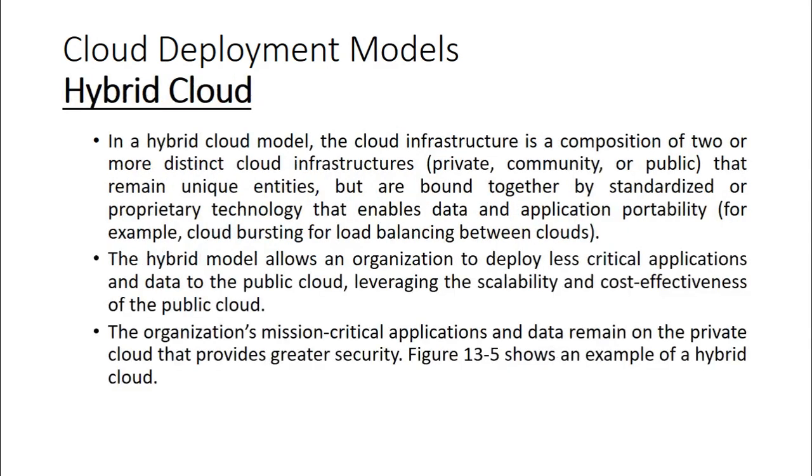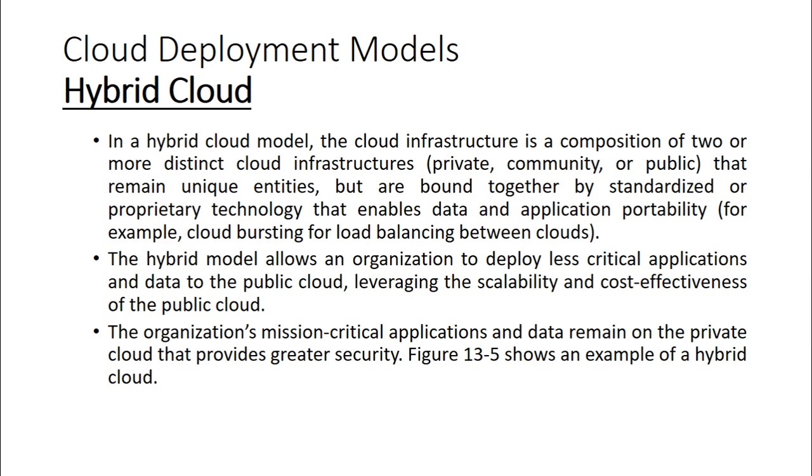And lastly, we have something called a hybrid cloud. In a hybrid cloud model, the cloud infrastructure is a combination or a composition of two or more distinct cloud infrastructures, maybe the private cloud, the community cloud or the public cloud, that remain unique entities but are bound together by standardized or proprietary technology that enables data and application portability. For example, cloud bursting for load balancing between the clouds.